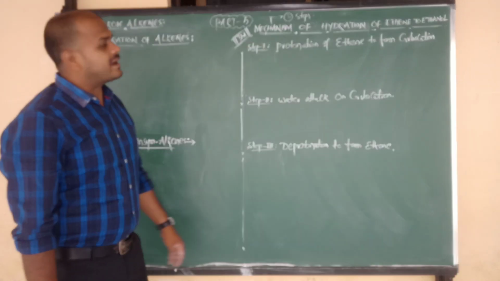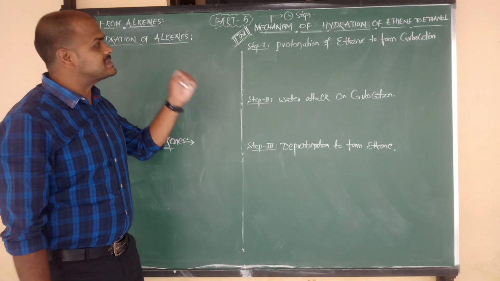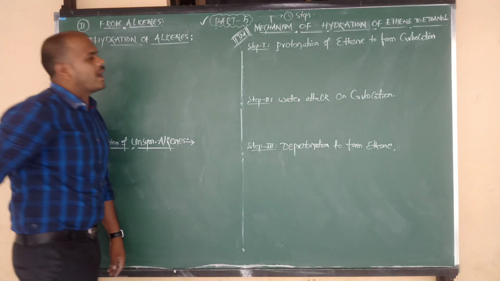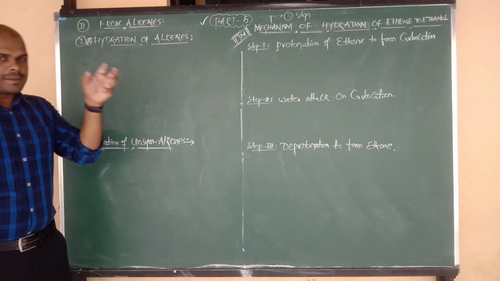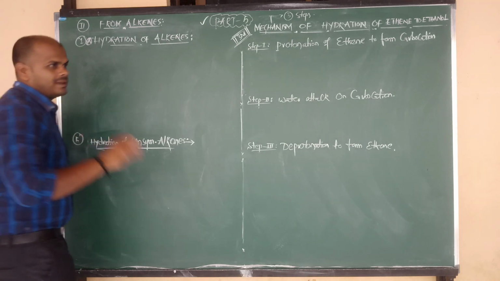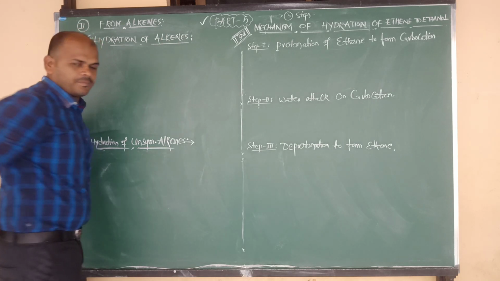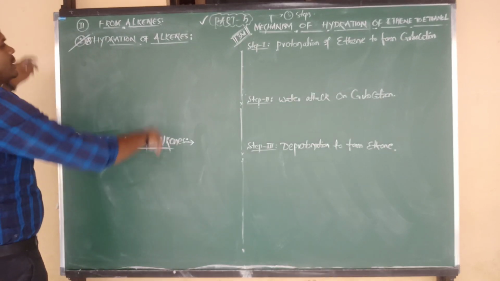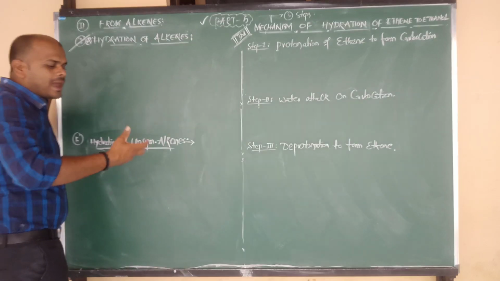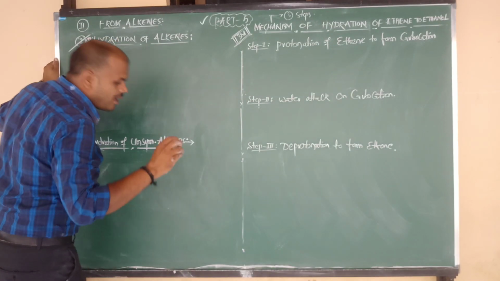So in the previous class we already started the preparations of alcohols. The first method, from alkyl halides, is over. Now in this fifth video class we are going to discuss the preparation of alcohols from alkenes. Method number one: hydration of alkenes. Alkenes upon hydration, that is, on reaction with water, are going to give alcohols.